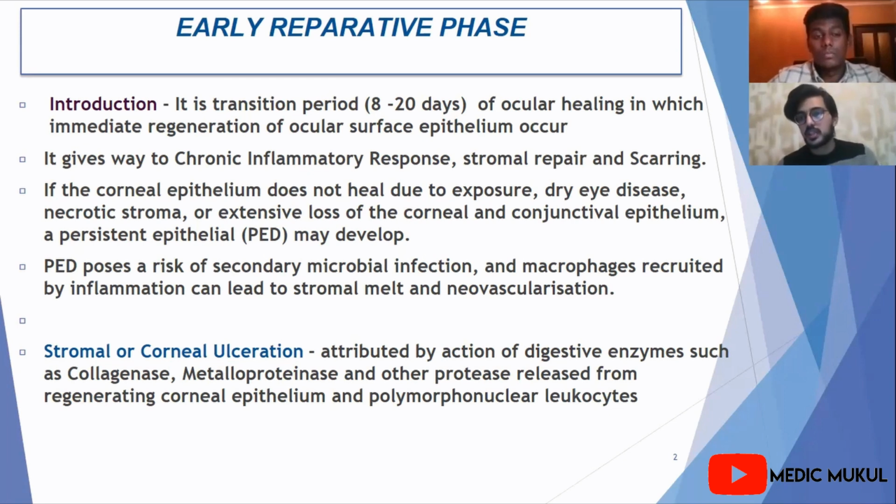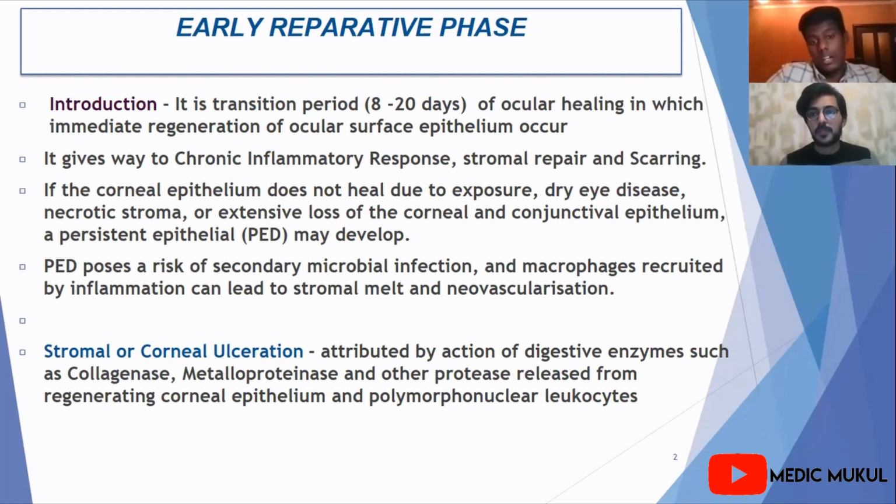If the corneal epithelium does not heal, it can lead to a persistent epithelial defect, and these persistent epithelial defects can lead to microbial infections and macrophage recruitment, whereby the inflammation can lead to stromal ulceration or corneal ulceration. And the stromal and corneal ulceration is attributed to the action of digestive enzymes, like collagenase, metalloproteinase, and other proteins released from the regenerating corneal epithelium and polymorphonuclear leukocytes.